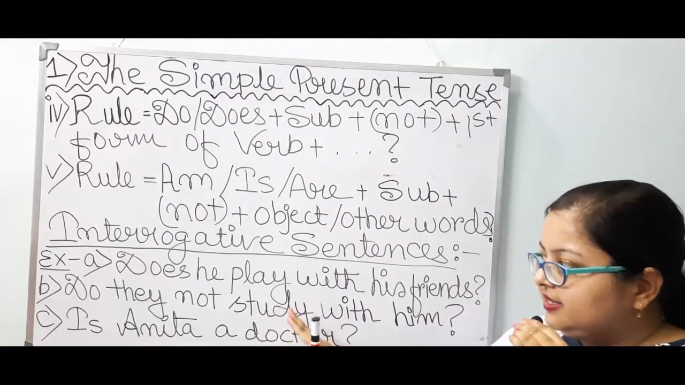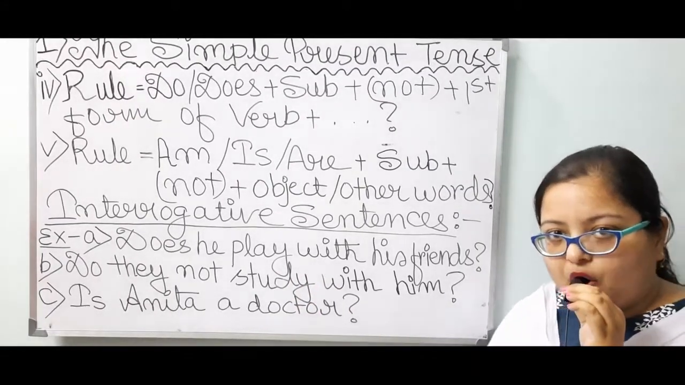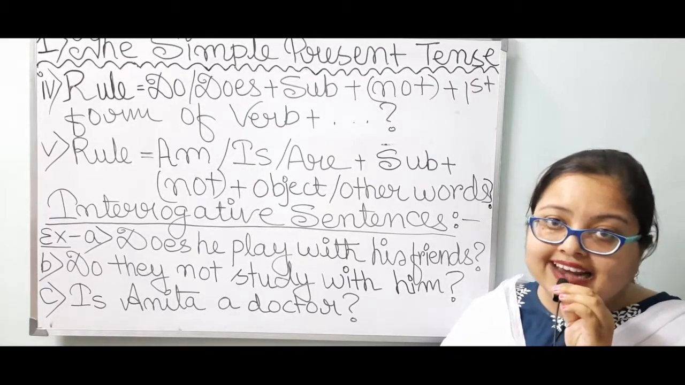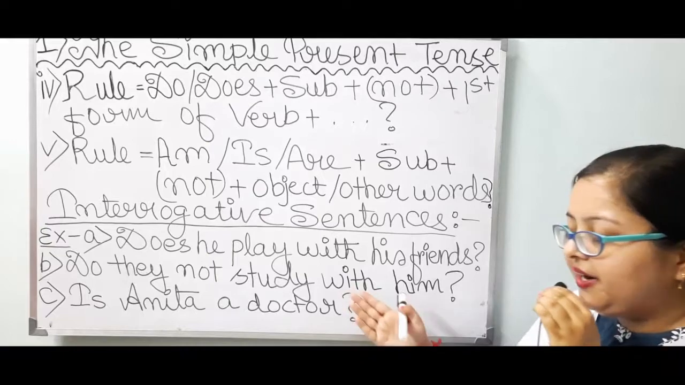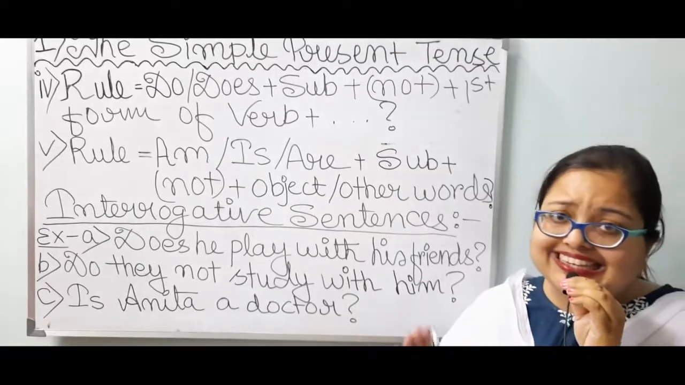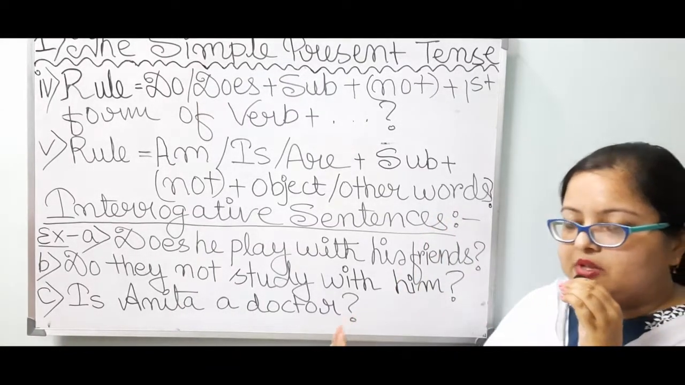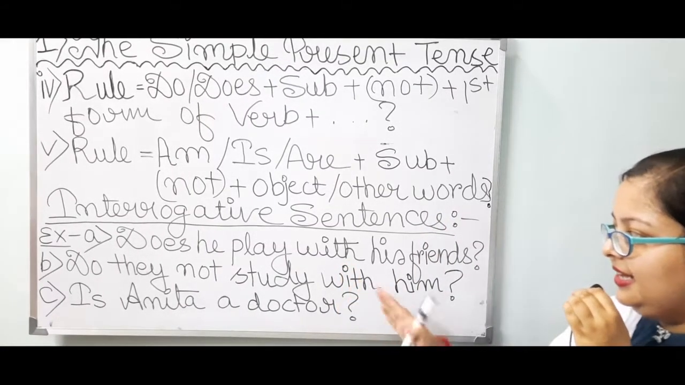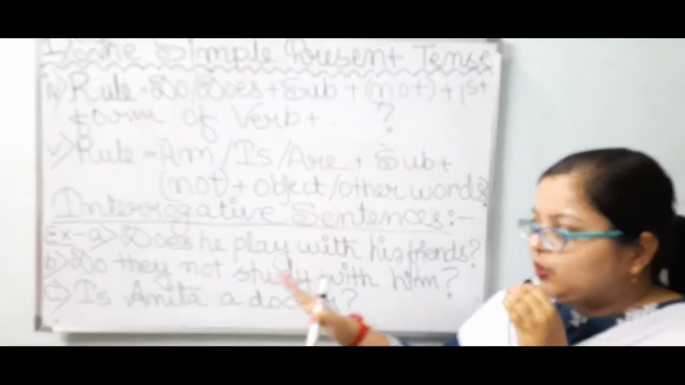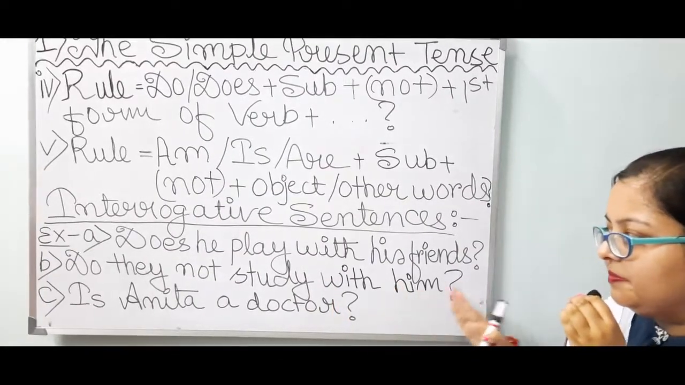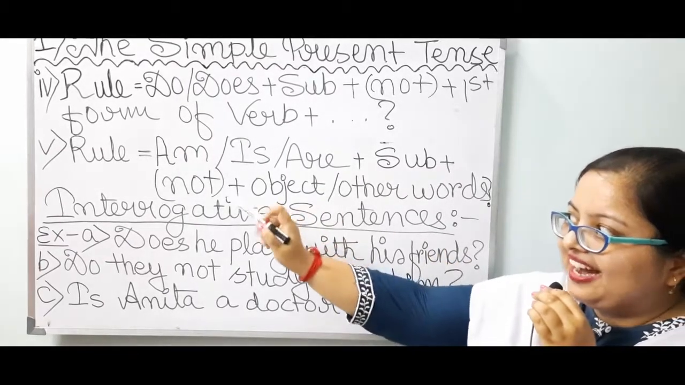Main verb study. First form study, second form studied, and third form is also studied. So over here we don't have to take second and third forms. We have to take just the first form. So study, then in place of other words, with him, question mark. Do they not study with him? Question mark.